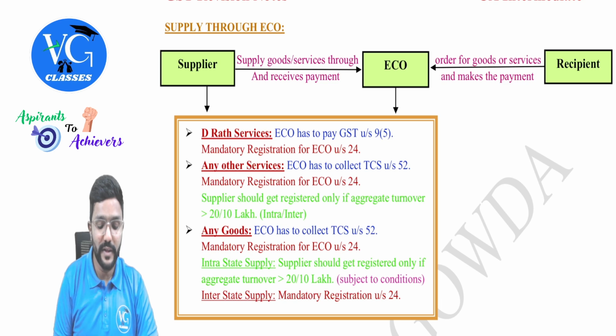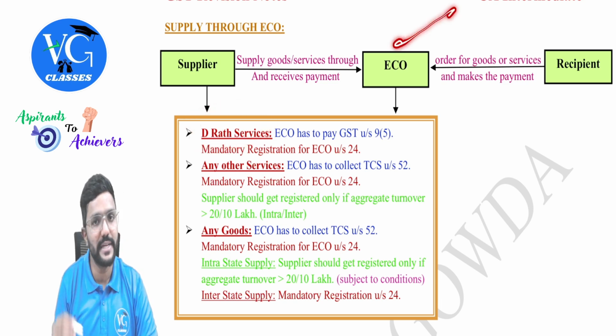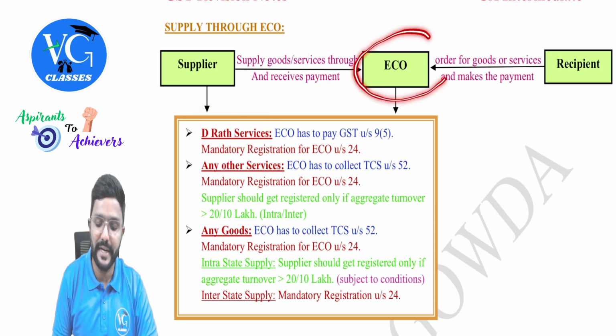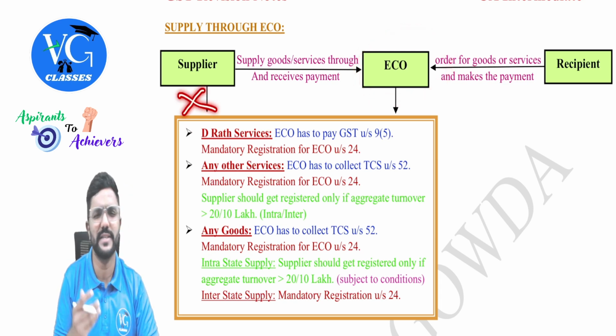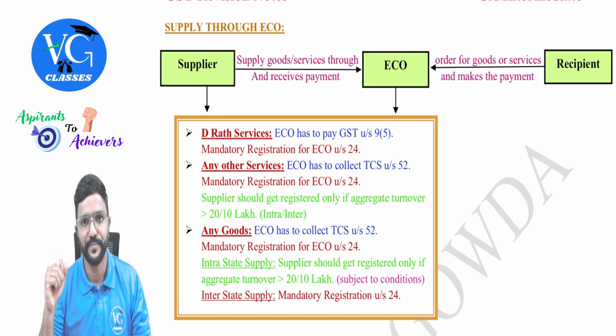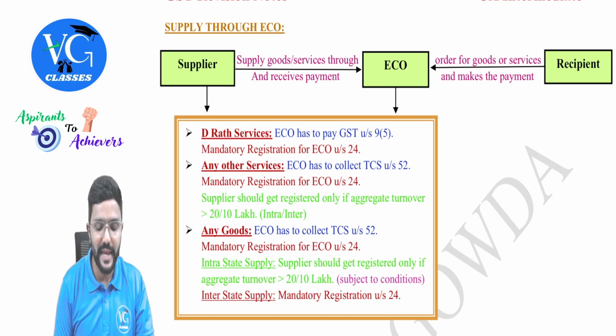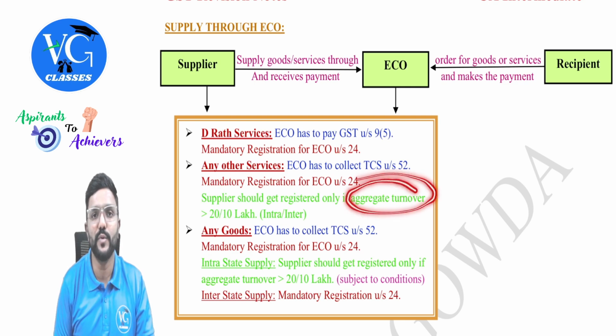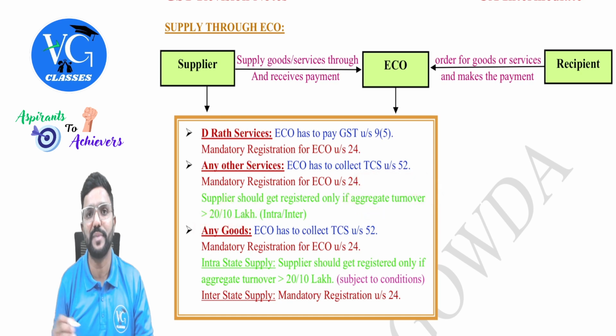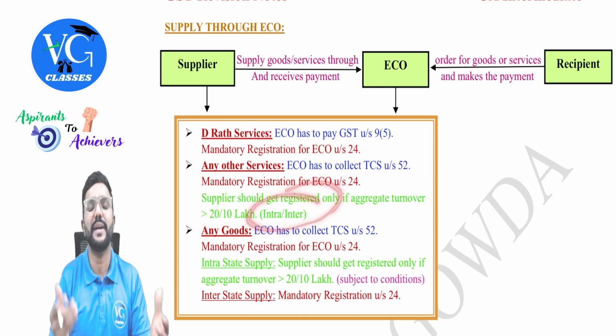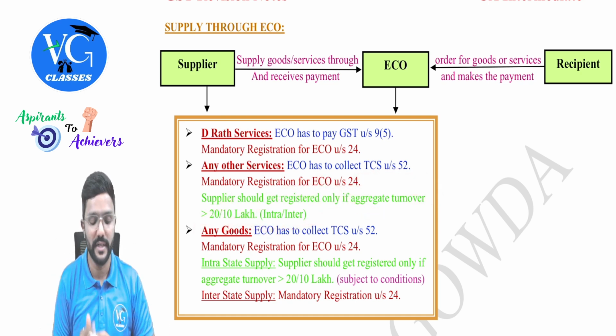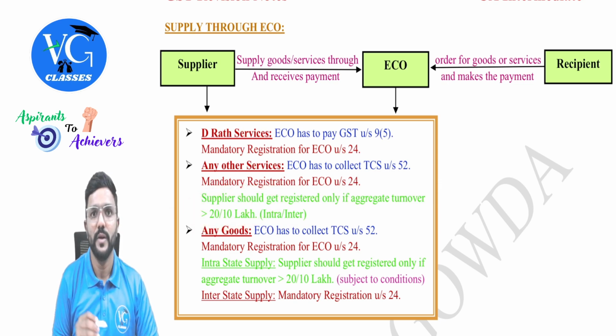Okay, sir. Fine. So for these services, let us assume the e-commerce operator is paying tax. So he should get mandatorily registered. In that case, the supplier who is a small supplier is not registered. Sir, what if it is any other services? The supplier should get registered only if the aggregate turnover is more than 20 lakh, or 10 lakh in case of special states. Whether the service is supplied within the state or outside the state, the threshold limit is applicable. Got it? That is for any other services, guys.